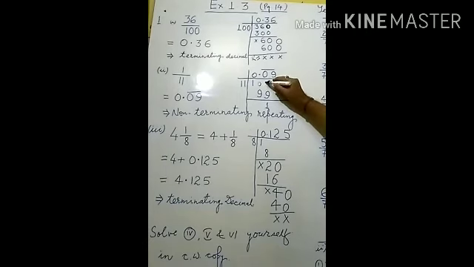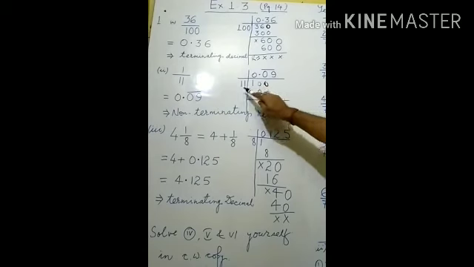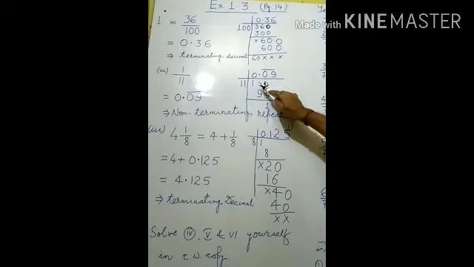See here, we have taken it. Now it is 100. Why do we take this 0? Because 10 is smaller than 11. If we recite the table of 11, 11 1s are 11, which is greater than 10, and it must be less than or equal to 10. So what to do? 11 0s are 0, and 10 minus 0 is 10.